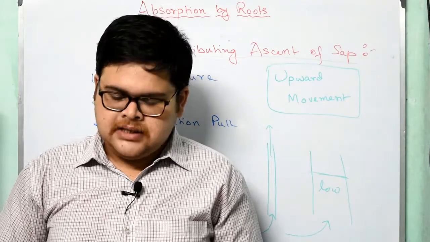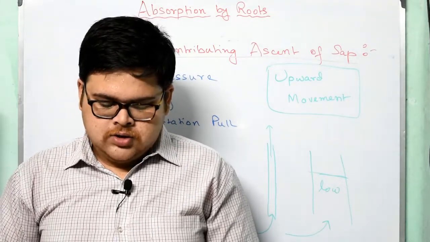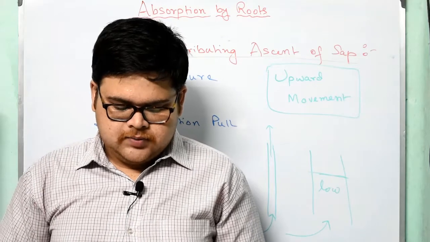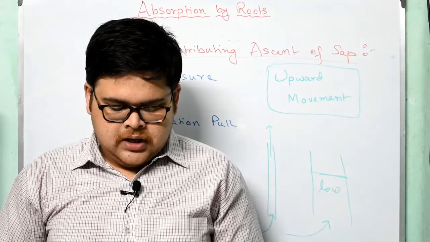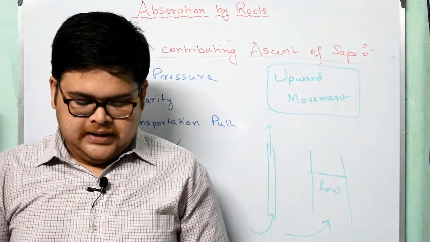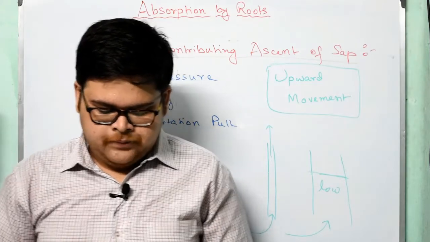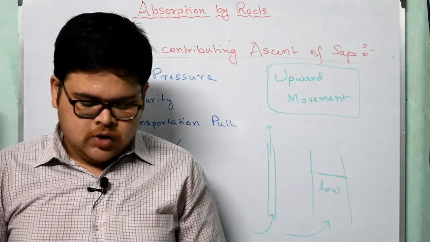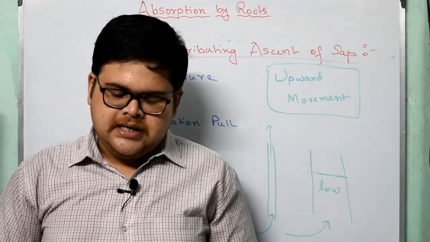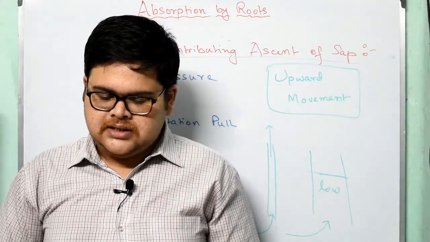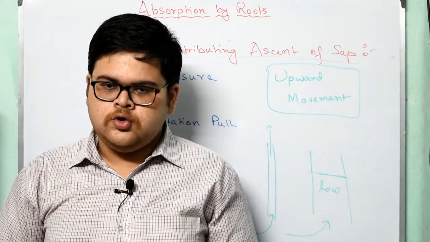Fourth point, the last point, is adhesion. It causes the water to stick to the surface of the cell, thus drawing more water molecules from below when the leaves lose water during transpiration. This pull or suction force provided by the leaf is especially important in tall trees such as pines, which do not have enough root pressure.